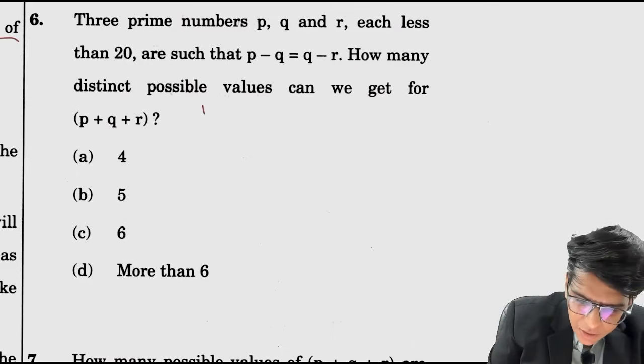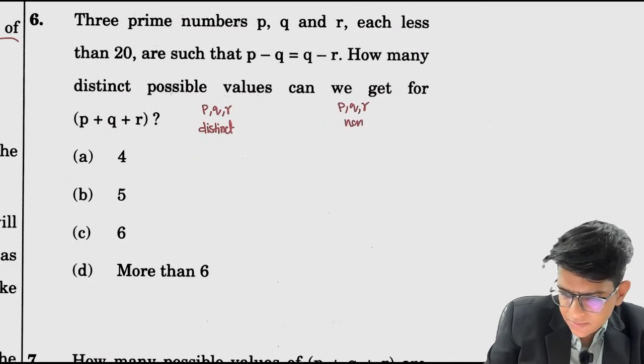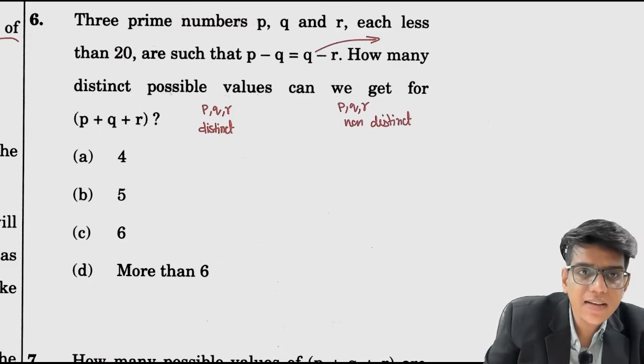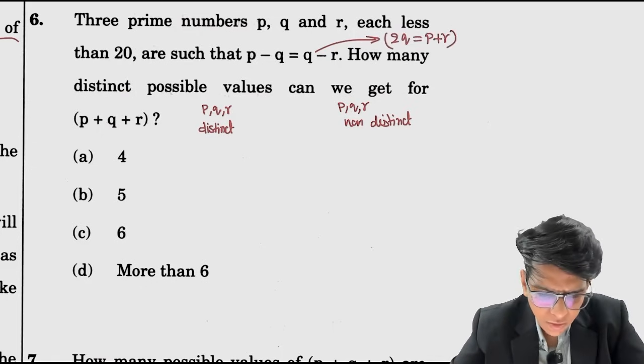If they take p, q, r as distinct, p, q are non-distinct. Okay, from this you can find out that 2 of q is equals to p plus r. ठीक है. So how many possible values can we get for each less than 20?